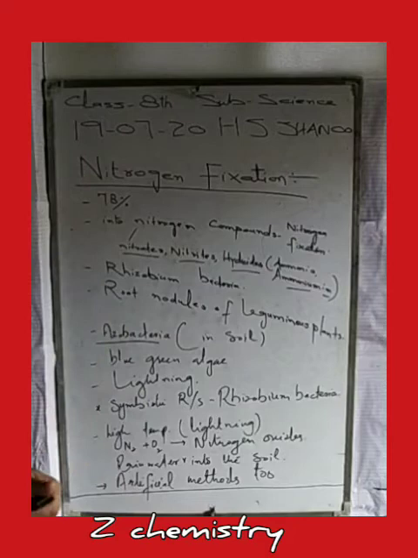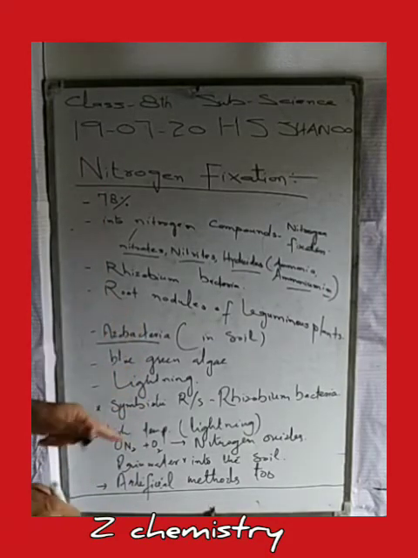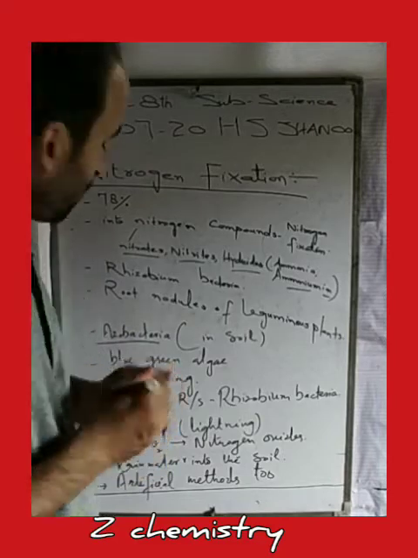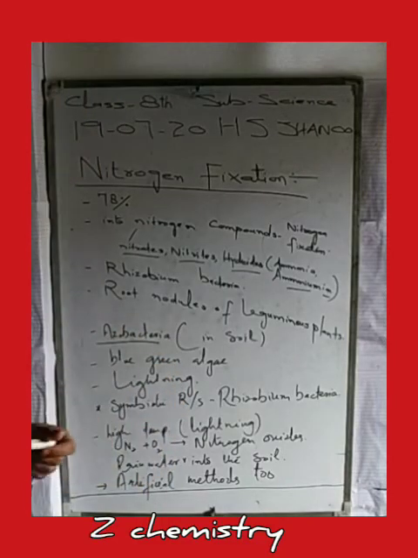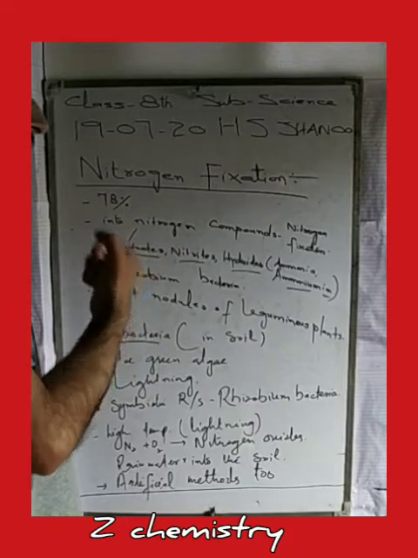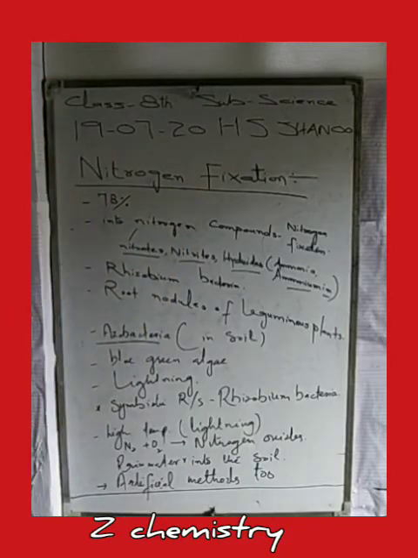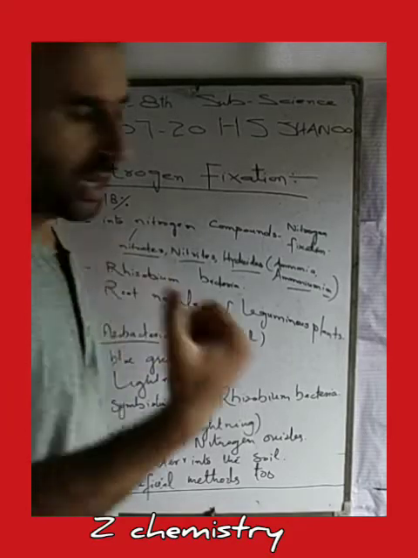Azo means nitrogen, it is a Greek word, and bacter means bacteria. These bacteria are present in the soil, and they convert atmospheric nitrogen into its compound form, due to which this nitrogen is easily absorbed by the plants.